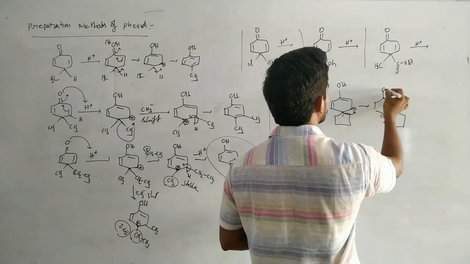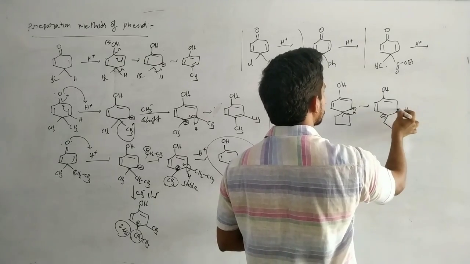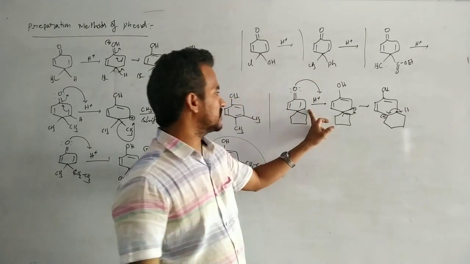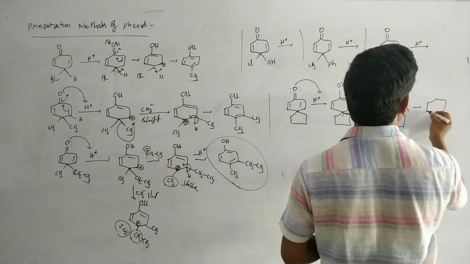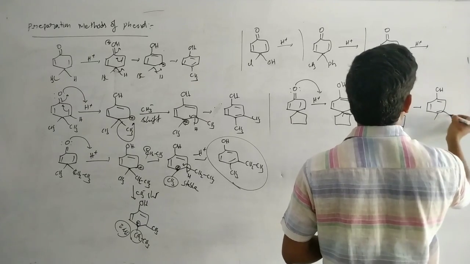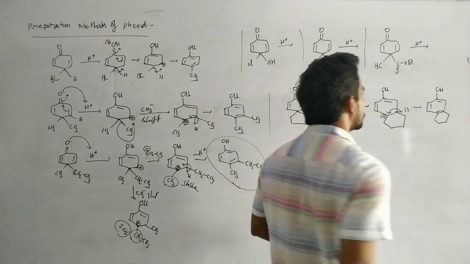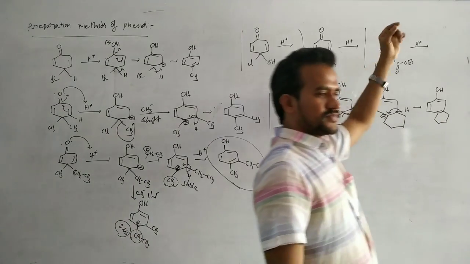Here carries a positive charge. So here OH, pi bond, pi bond. Then there is a hydrogen at this carbon. So, loss of H plus. OH, pi bond, pi bond, pi bond. So that is the final product. We can write these products.